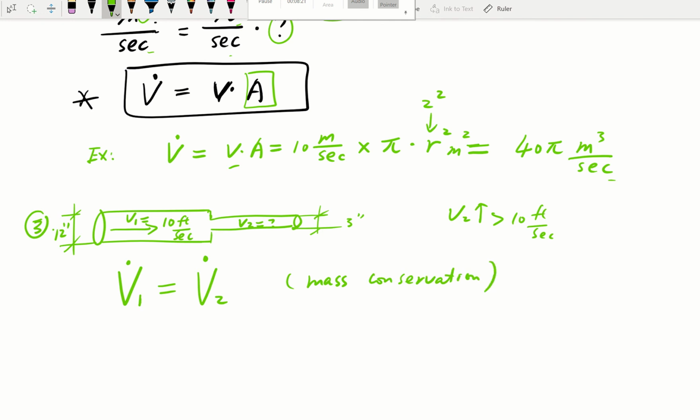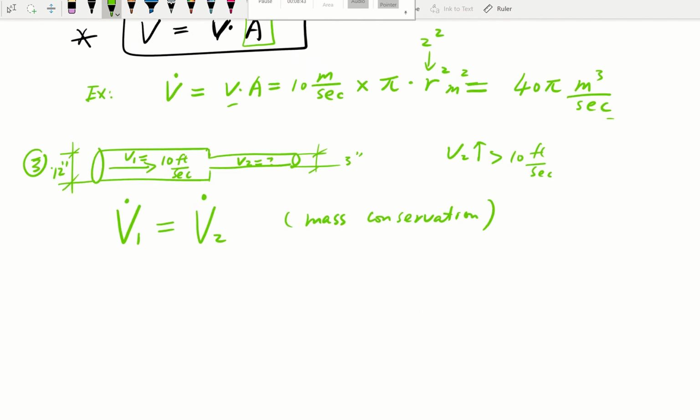They have the same amount of mass passing through every time, because this pipe is rigid, it's not bulging out or becoming narrowed. So they have the same mass flow rate, and because it's the same uniform fluid, the volume flow rate will be the same. Knowing that will help us figure it out.